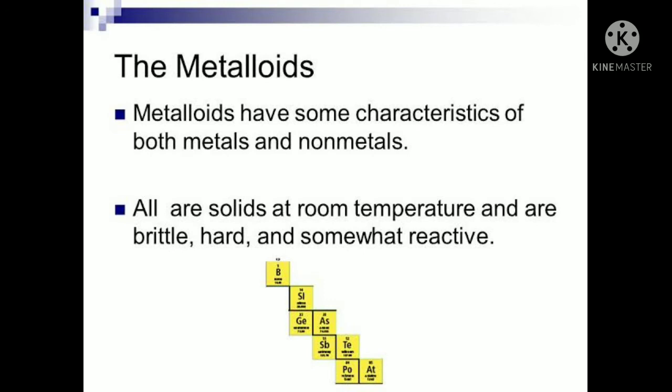The metalloids fall between the metals and non-metals, and all the solids at room temperature are very brittle, hard and somewhat reactive. Examples of metalloids are boron, silicon, germanium, arsenic, antimony and bismuth.